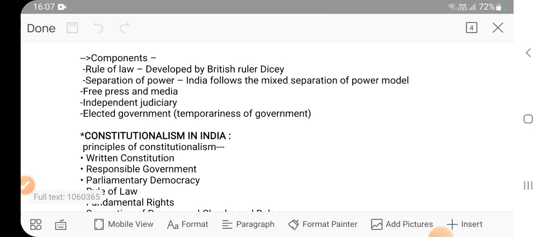Independent judiciary, we have seen that the task of judiciary is to adjudicate the law, isn't it? The task is to provide justice. But if the judiciary is not independent, how would it provide justice? For example, let's say the salaries, the functioning, the working of judiciary is in the hand of the government. How would judiciary provide justice? It cannot. So judiciary has to be independent, and there are provisions in the constitution related to the independence of judiciary. It is also a different topic in our syllabus, so we will discuss it there.